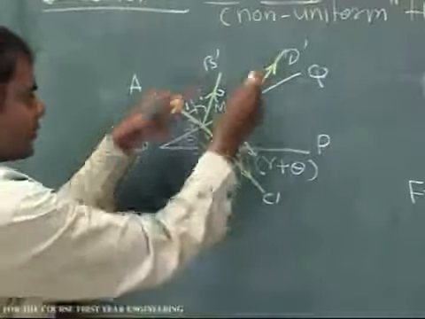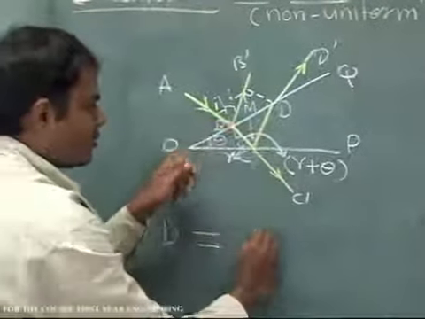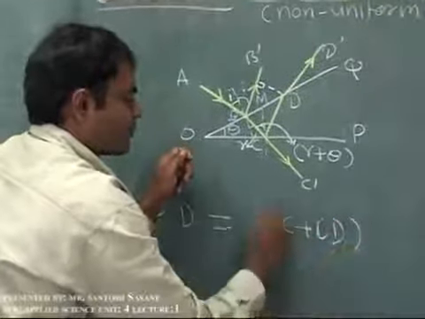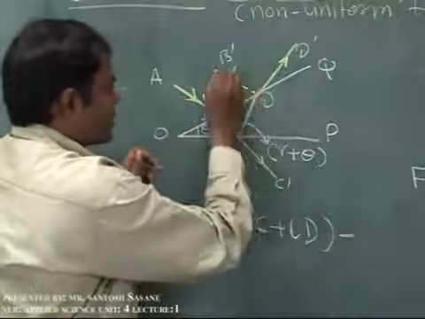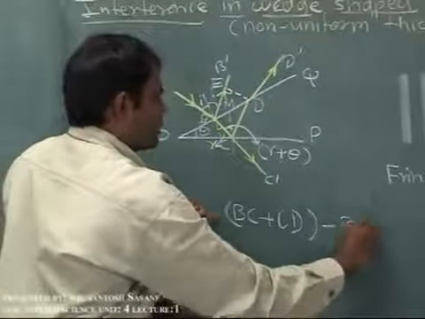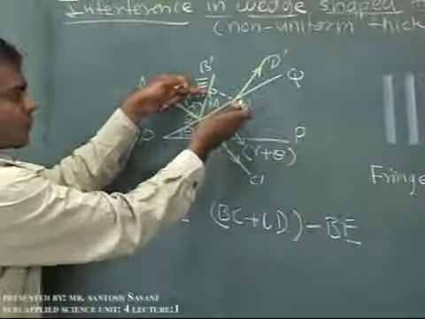Between these two rays the path difference is BC plus CD minus, we will give the name here as E, so minus BE. So this will be the path difference between these two rays.